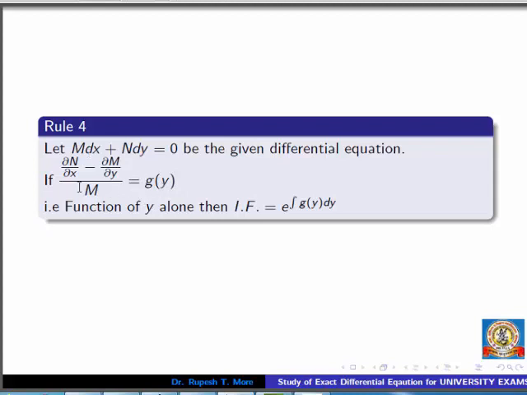If you compare rule 3 and rule 4, you can understand them neatly. Similar problems can be solved once you understand rule 3. So here the integrating factor is given by e raised to integration of g of y dy, where g of y is nothing but the simplification of this term.